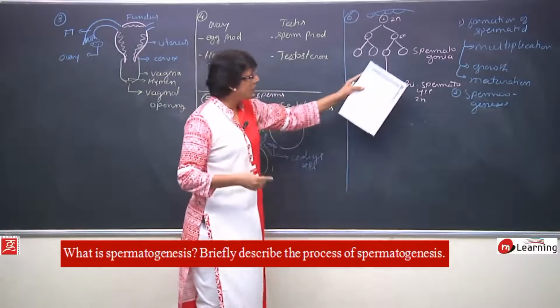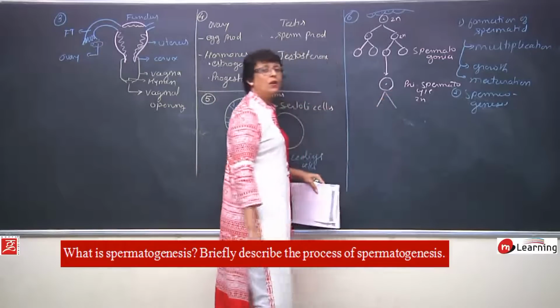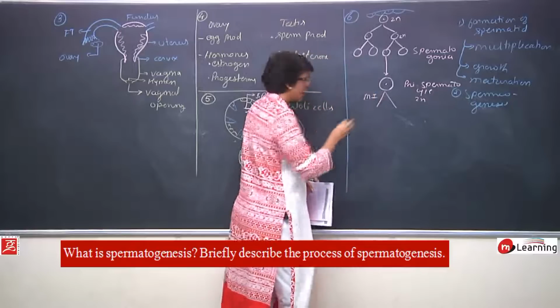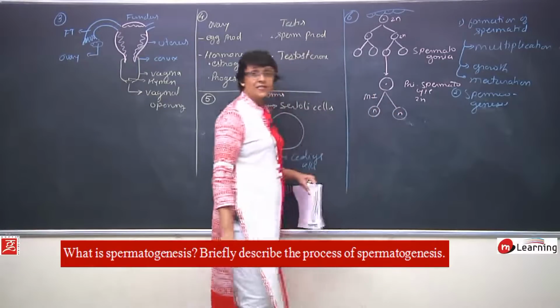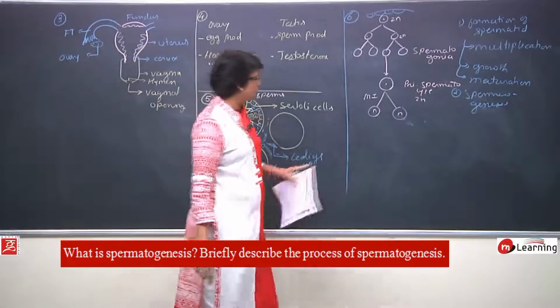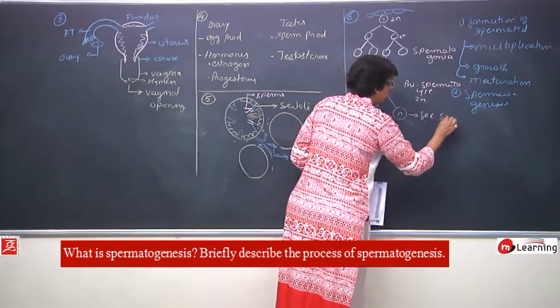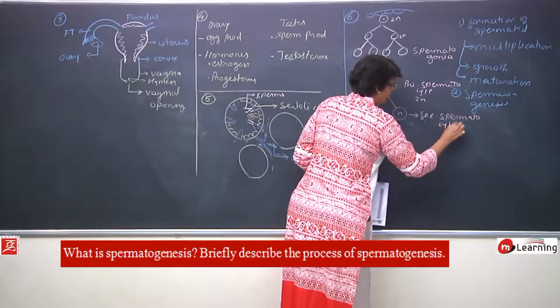Now it enters the third phase, that is maturation phase. Maturation phase is meiosis. So it undergoes meiosis 1 first, and we get 2 haploid cells. Meiosis 1 is reductional division. These haploid cells are known as secondary spermatocytes.